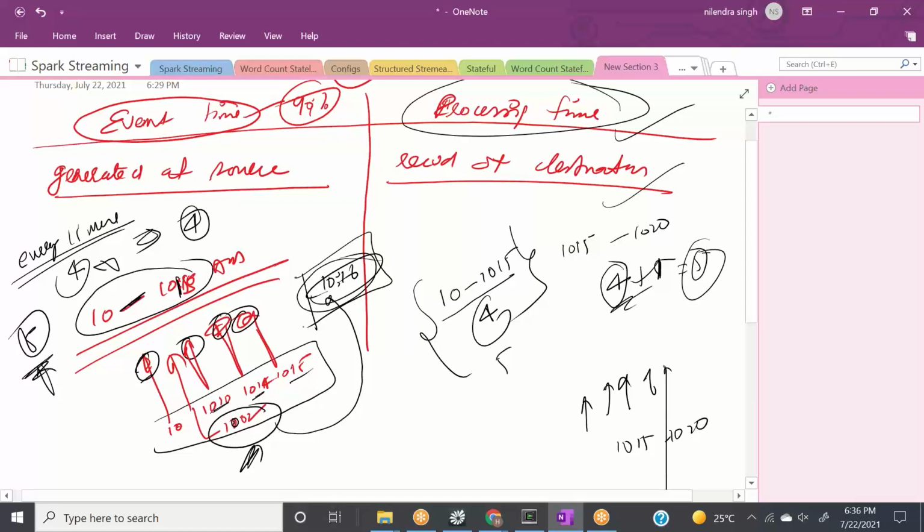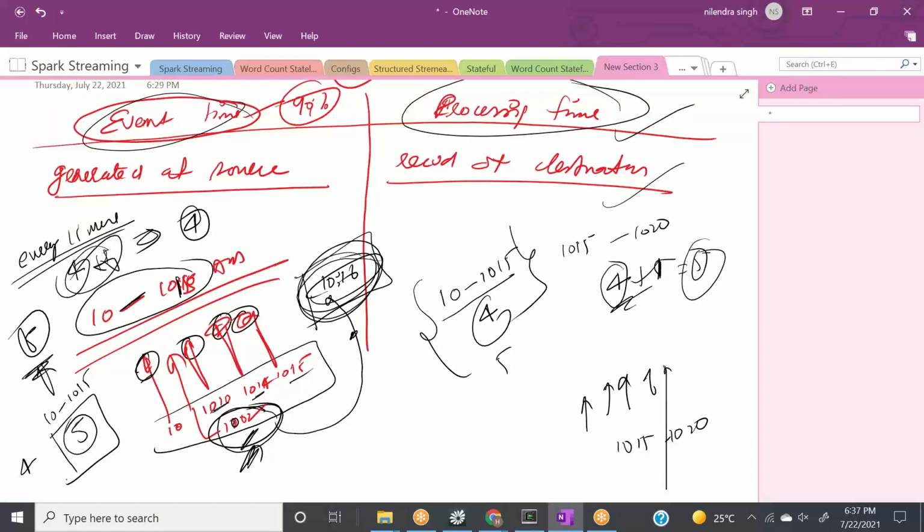since we are doing the grouping by event time, what is the event time? 10:02. Whenever this event is received, it will update this count in the real window. So the real window will be 5 now. So 10 to 10:15 was 4 before. Once this event is received, since the event time is 10:02 in the metadata, it will update the previous batch and make the result 5. And that's where event time processing makes lots of sense, right? And this is the biggest benefit of structured streaming.